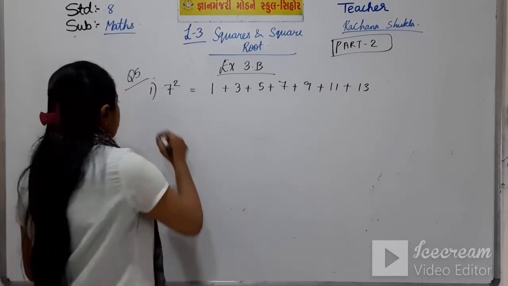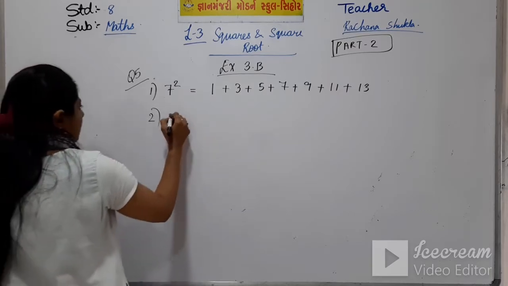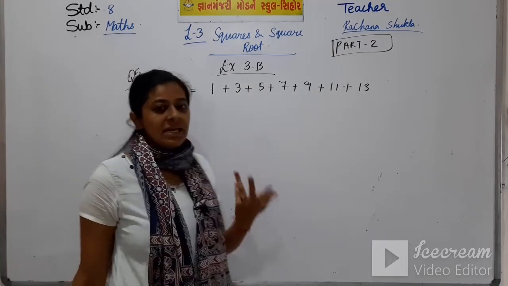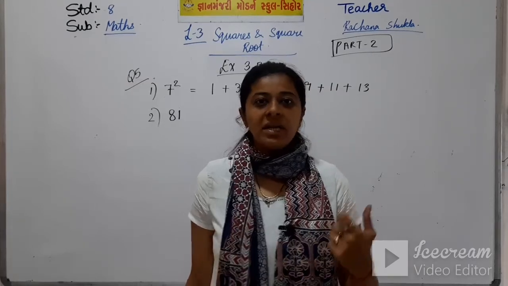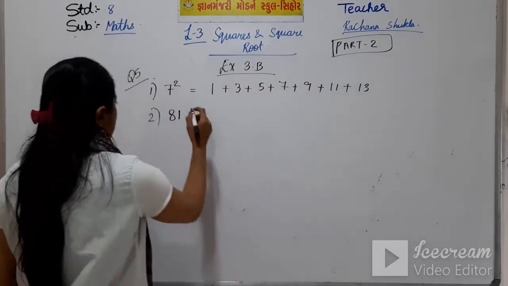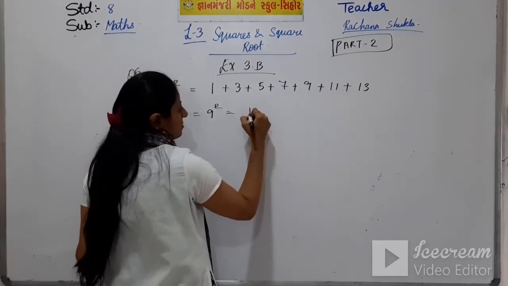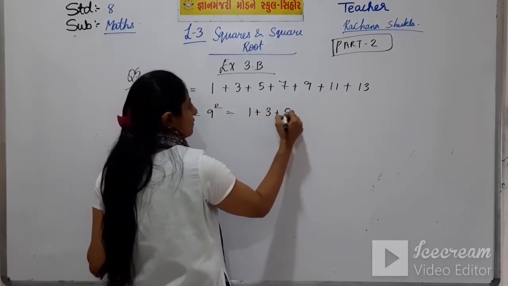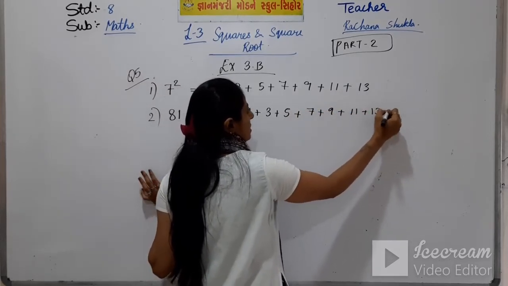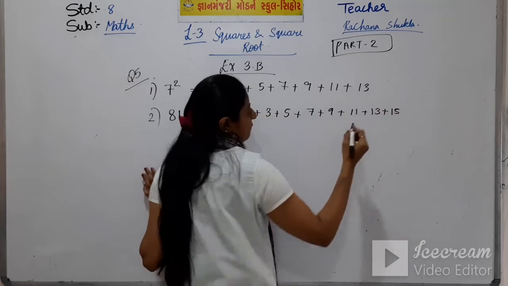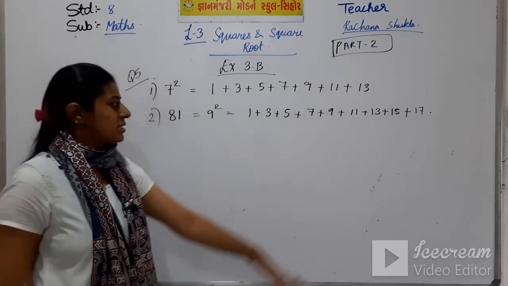are 49. Next, number 2 is 81. Now, what is 81? 81 is 9 square. So, 9 numbers. 1 plus 3 plus 5 plus 7 plus 9 plus 11 plus 13 plus 15 plus 17. So, this is your answer.